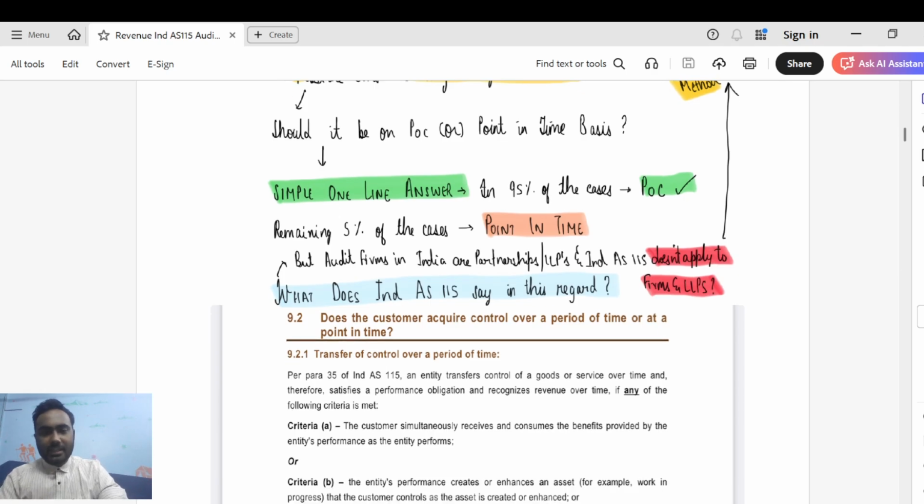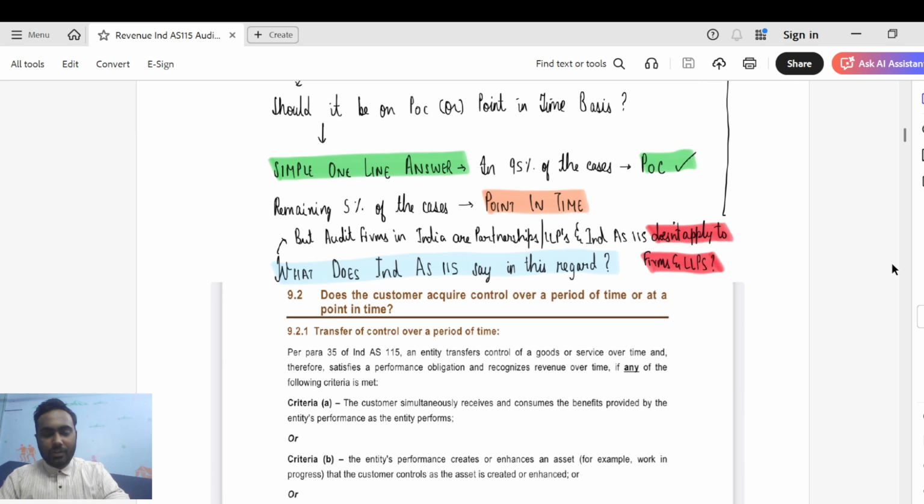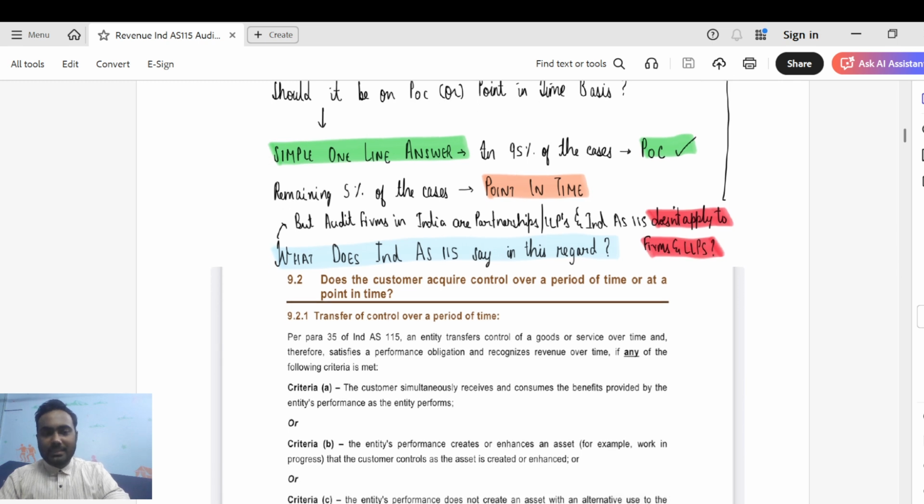So para 35 of Ind AS 115 talks about this, guys. So what does para 35 of Ind AS 115 say? I'm just presenting my screen for you to read up. I'm not going to go into this in a very elaborate manner, assuming that you all know Ind AS 115. I'll just do a quick recap of this so that you're able to recollect it and reignite it in your memory. But I'm not going to deep dive into this.